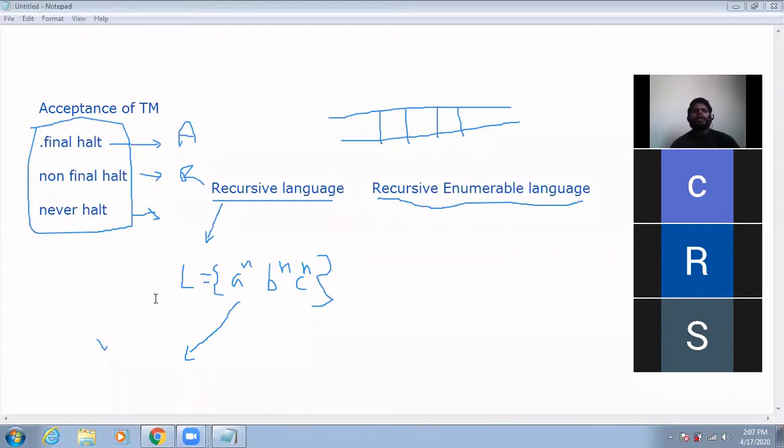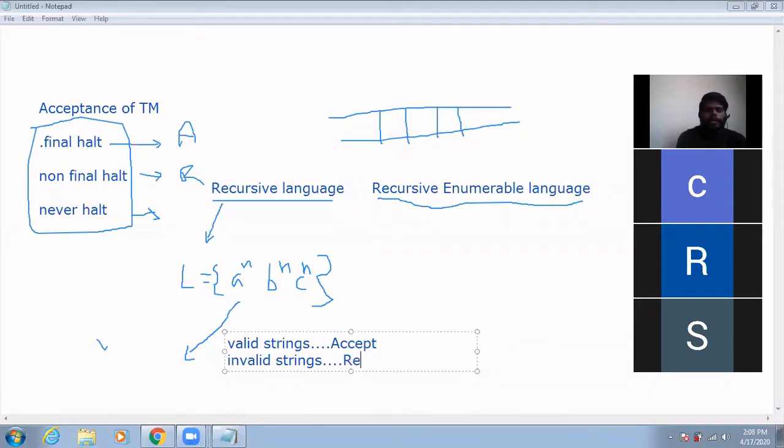Indirectly, I can say that all the valid strings should be accepted, and all the invalid strings should be rejected. This type of language, if you construct the Turing machine, is called a recursive language.